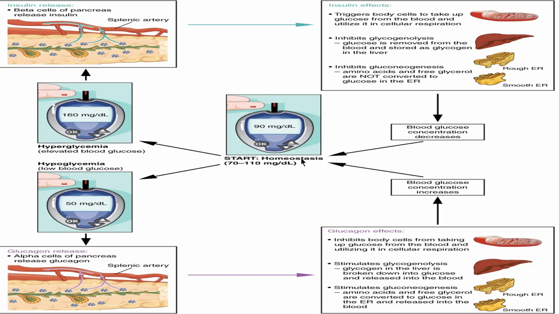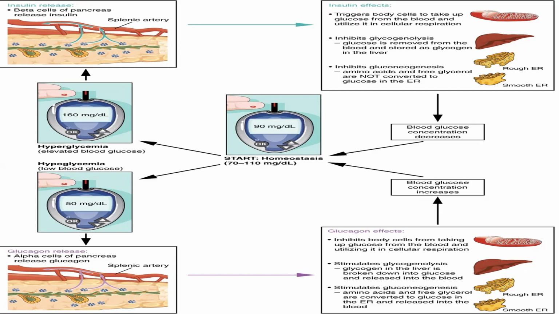Then what happens when it increases? Elevated blood glucose level is called hyperglycemia. Decreased blood glucose level is hypoglycemia, below 50 mg/dl. Below 150 is the normal range; more than 150 is hyperglycemia. When blood glucose level increases, what happens? Insulin comes into role.